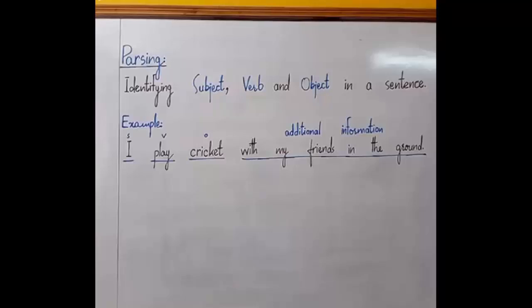So the first rule has been applied and you have parsed subject, verb and object out of the sentence. Additional information will always remain at its place. You won't make any changes in that. All we have to do is to change or make changes in subject, verb and object, and you will see it step by step.